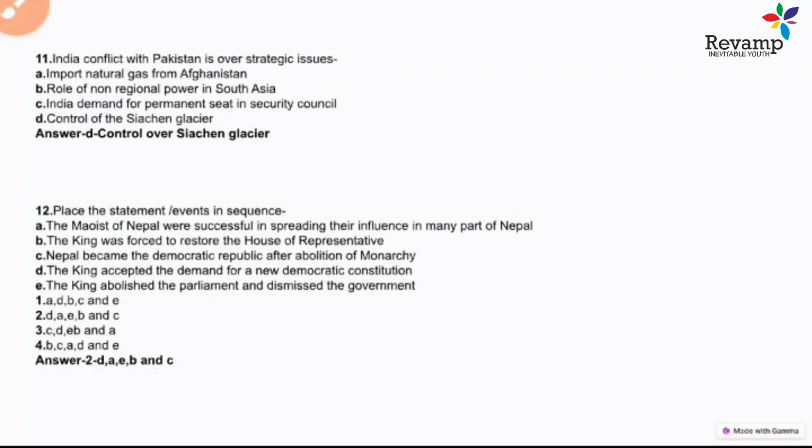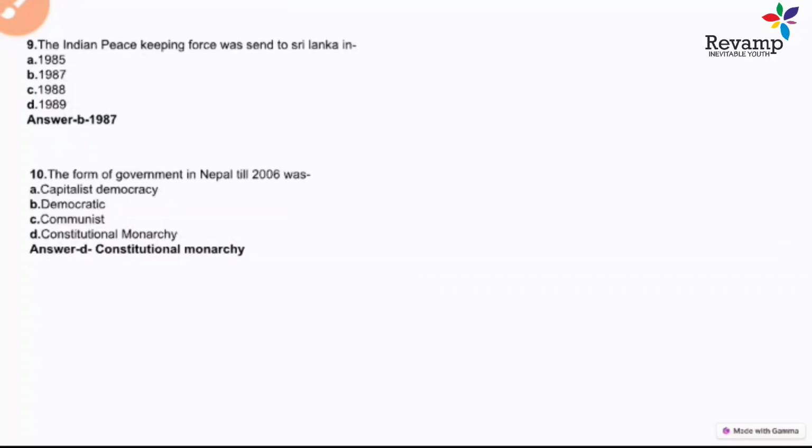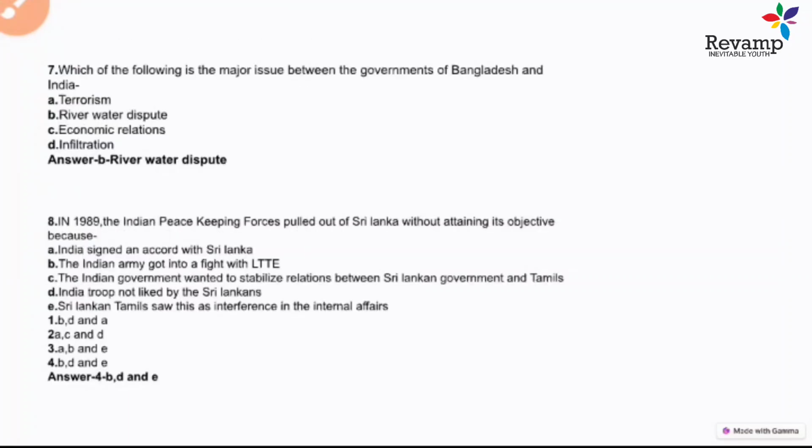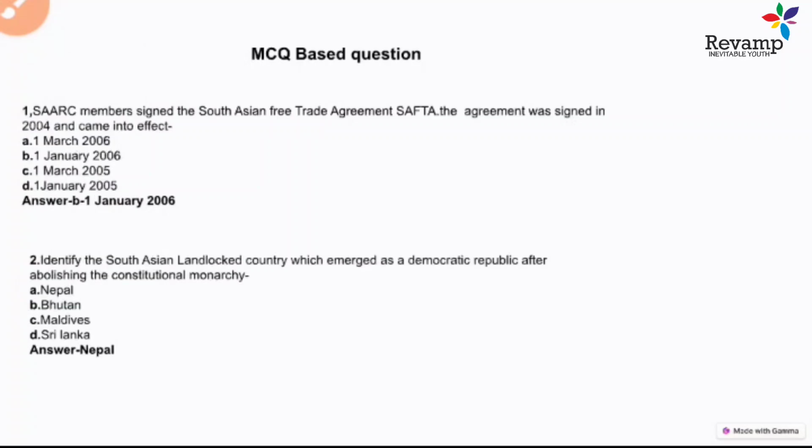You can prepare from the NCERT also. Try to give as many mock tests as you can, so that you can understand your exam preparation, or where you are lacking. Although I covered most of the topics, I don't think anything is left. These are the main issues in the South Asian countries. So I hope you have understood all this topic. We will see you in the next classes.